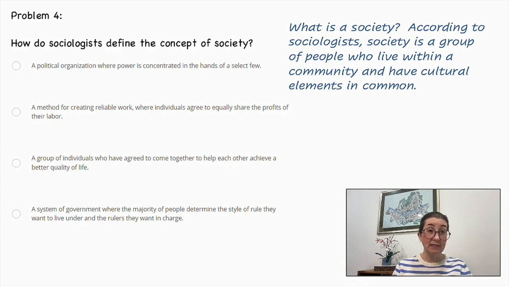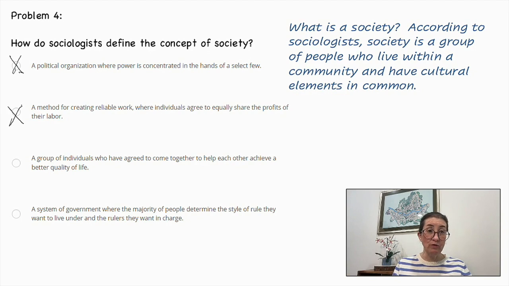A political organization where power is concentrated in the hands of a select few. This is a type of government, an authoritarian regime perhaps, and not the correct answer. A method for creating reliable work where individuals agree to equally share the profits of their labor. This sounds like a collective, and while that is a society, it's a very specific kind. It's not a generalized interpretation. So that is not the correct answer.